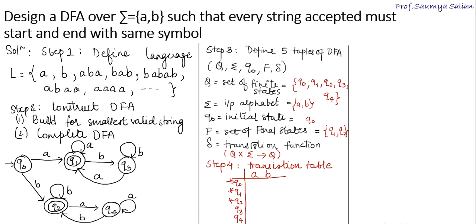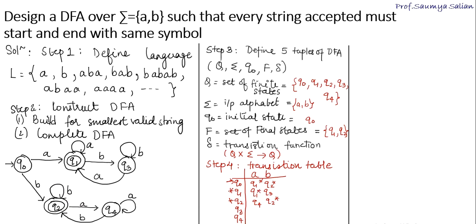Q0 on A goes to state Q1, Q0 on B goes to state Q2, both are final. Q1 on A goes to Q1 itself, Q1 on B goes to Q3, Q2 on A goes to Q4, Q2 on B goes to Q2,